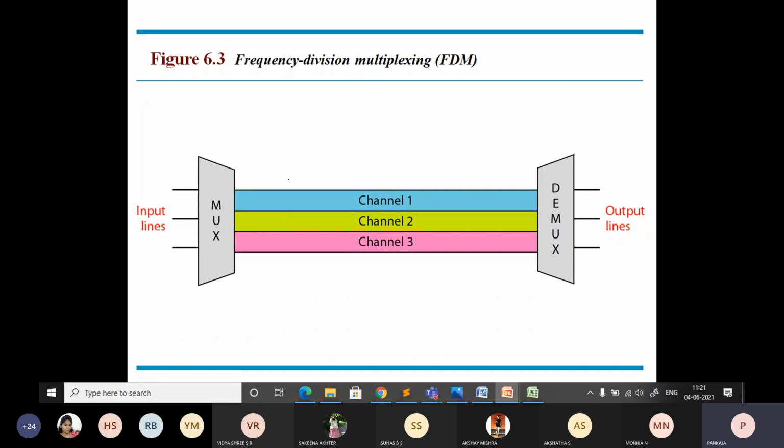Okay, it is used for converting or combining several analog signals into a single analog signal. So frequency division multiplexing, in short, we call it FDM. Okay, it is an analog technique that you need to remember. This is used for analog signals. It can be applied when the bandwidth of the link in hertz is greater than the combined bandwidth of the signals to be transmitted. So whatever the bandwidth available for the link, if it is greater than what is required by the devices, in such a case we'll go for this multiplexing.